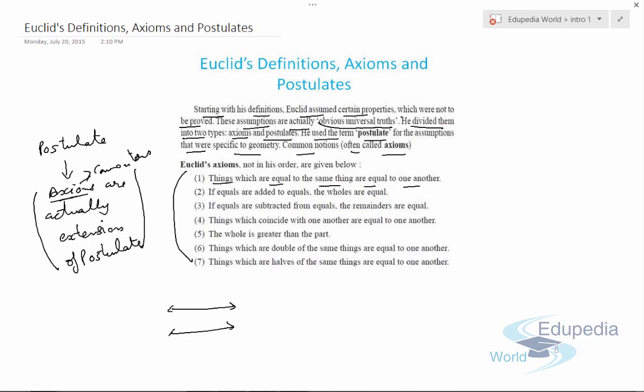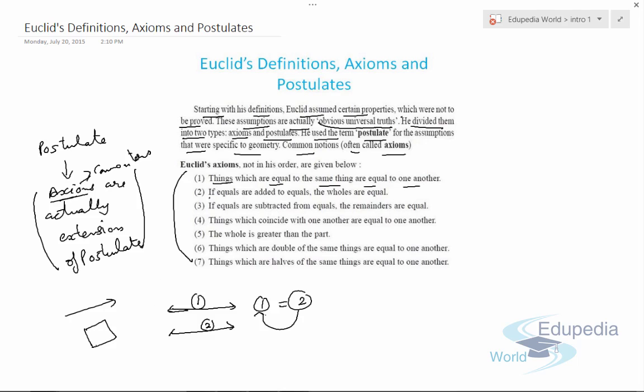If this is line number 1 and this is line number 2, and line number 1 is equal to line number 2, then this means that line 2 is also equal to line 1. Means if one line is equal to another line, it should be a line only. It doesn't mean you are comparing a line with a box. You have to compare a line with a line only, and if they are equal, then they are equal, and vice versa.